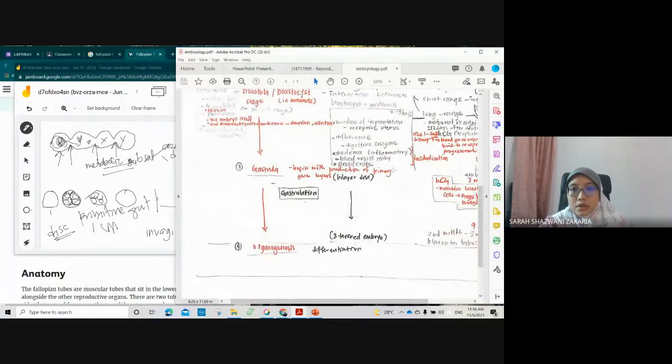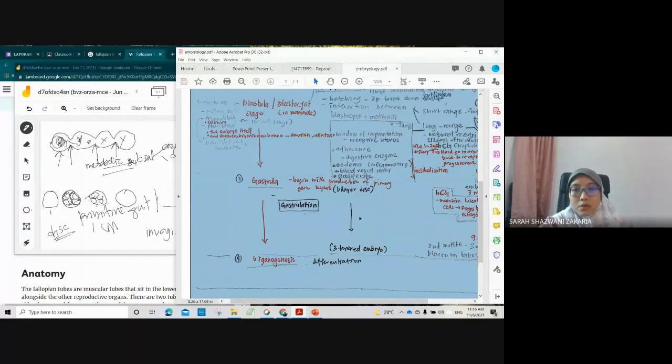It begins with the production of primary germ cells. Invaginate, it will produce a bilayer disc, and eventually it will produce the 3-layer embryo.